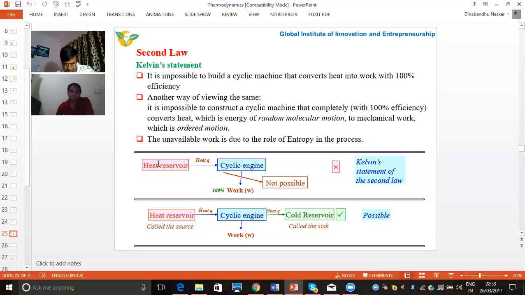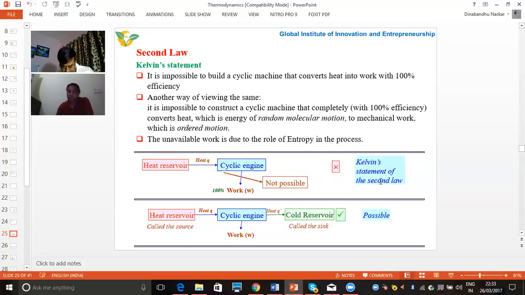That you can see here. This is the heat reservoir. This is the heat engine. Heat is coming from the heat reservoir. All heat is converted into work. That is not possible in actual practice. That is only hypothetical, because many types of losses are also there. So the complete heat, how much amount of heat we are taking from the system, the same amount will not be converted into 100% work. This is not possible in actual practice.